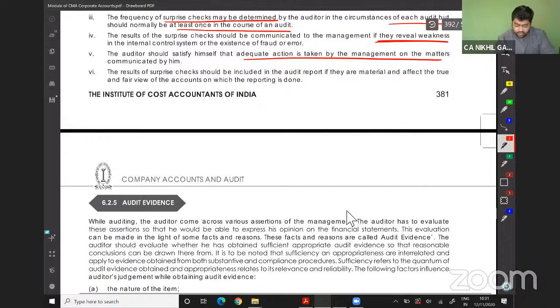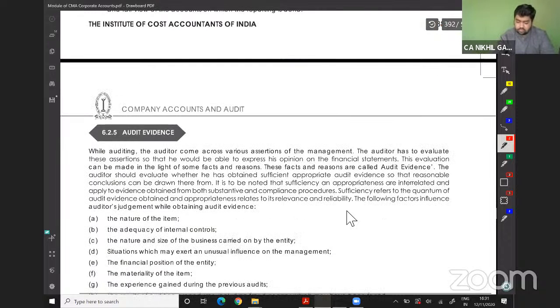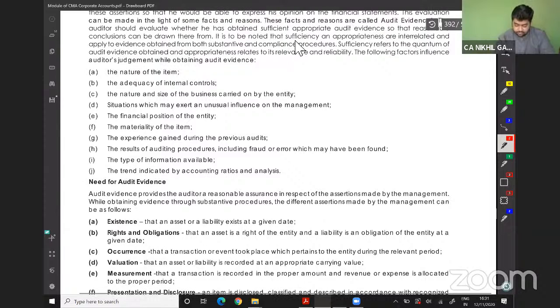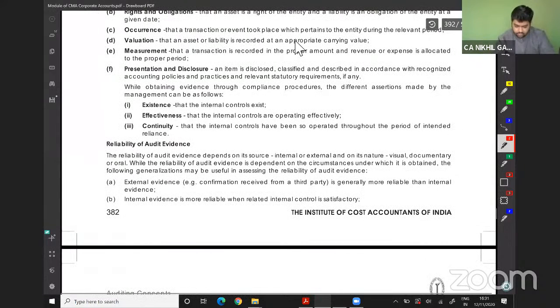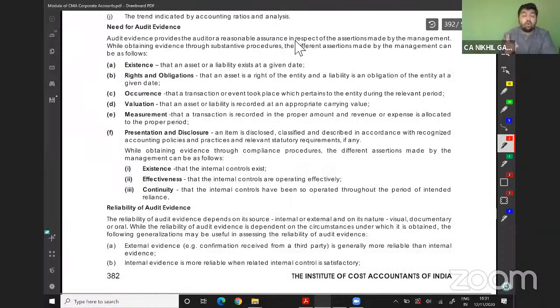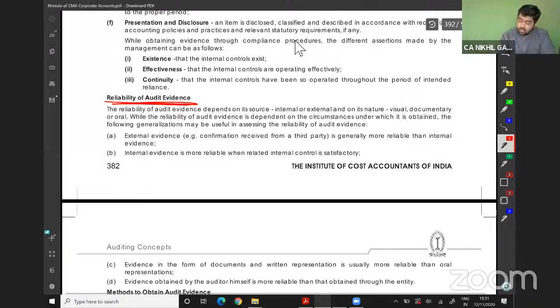Now we come to audit evidence. Need of audit evidence. Reliability of audit evidence. We will jump to reliability of audit evidence. Audit evidence is bifurcated into two parts: one is external, one is internal.